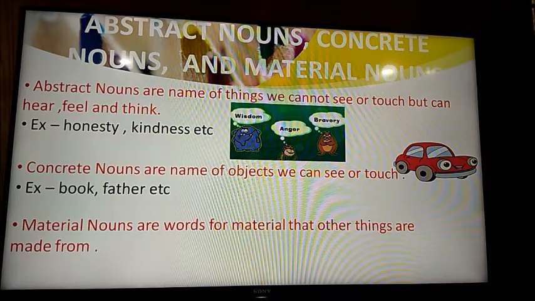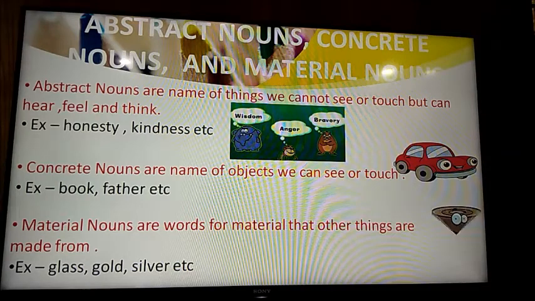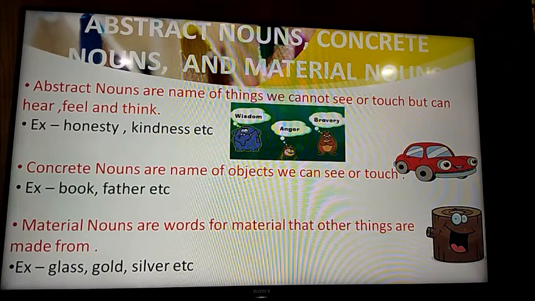Material nouns are the words for material that other things are made of. Now we use so many things in our daily life. All the things are made up of some particular material. That material is called a material noun. For example, we have glass, gold, silver, and I have also given a picture of wood. So for making furniture, we use wood. For making an almirah, we use iron. We also use wood for that. For making ornaments, jewelry, we use gold, silver. These are all material nouns.